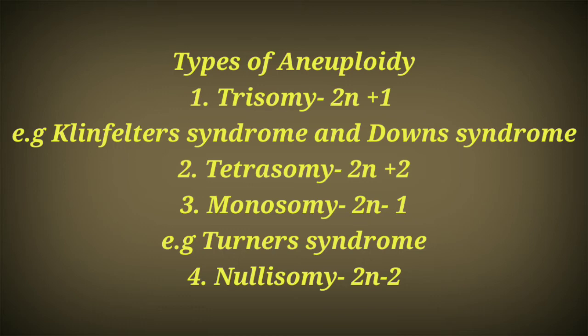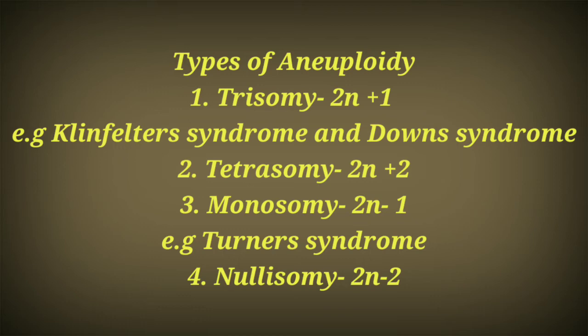Similarly, we find tetrasomic. Tetrasomic is when two chromosomes get added to the diploid set. Then comes monosomy. Monosomy is when one chromosome gets lost from the diploid set, so it becomes 2n minus 1. A common example is Turner syndrome. This also we are going to discuss in the genetic disorders.